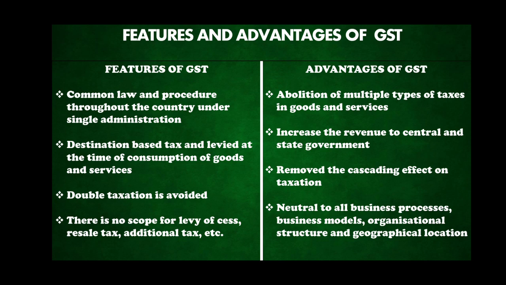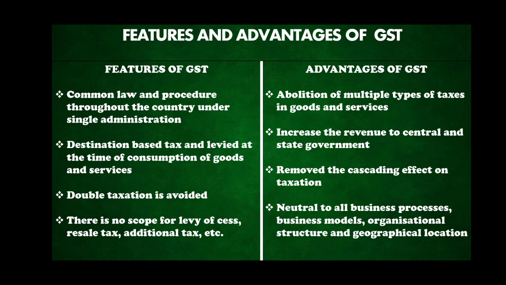Double taxation is avoided. You don't have to pay double taxes. Before GST came, we used to pay two taxes. One was VAT, and the other was another tax that we had to pay separately to the government. So to avoid all this double taxation, we abolished it and followed the concept of GST.